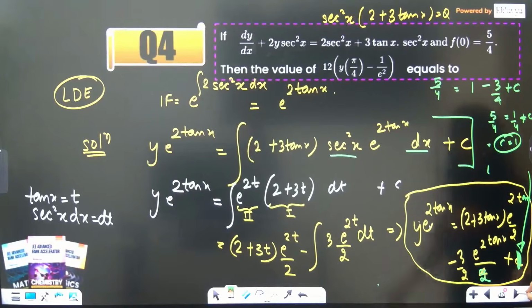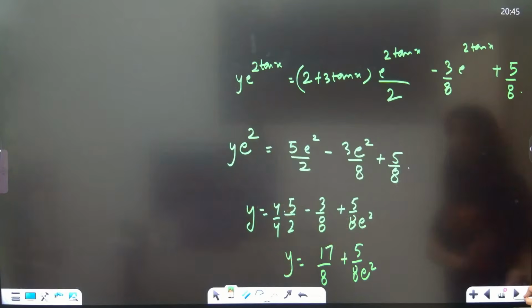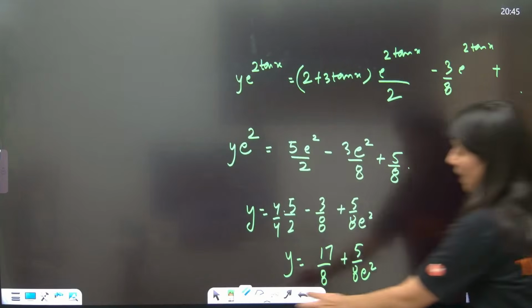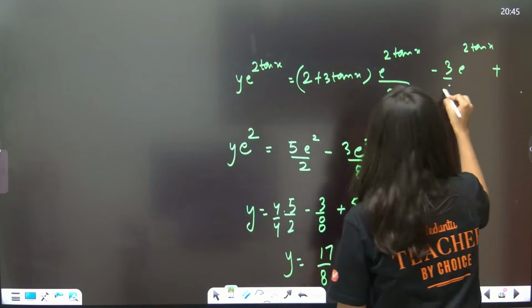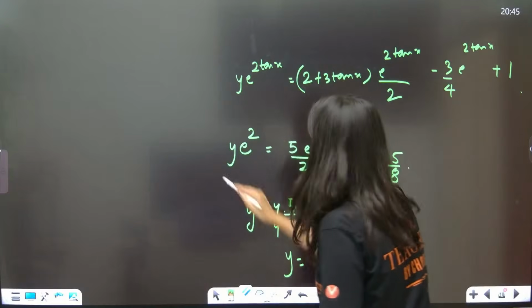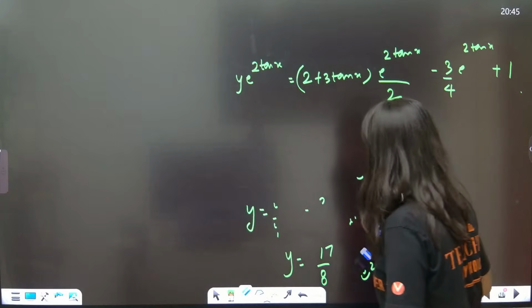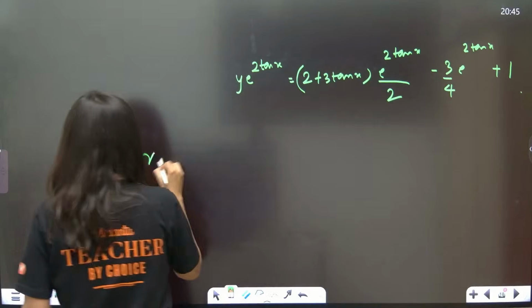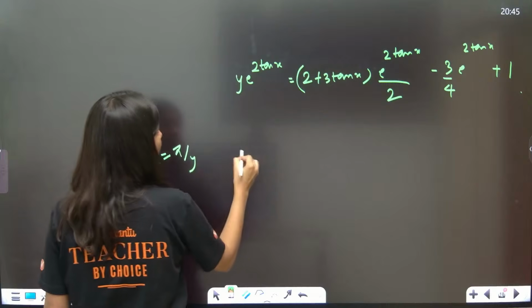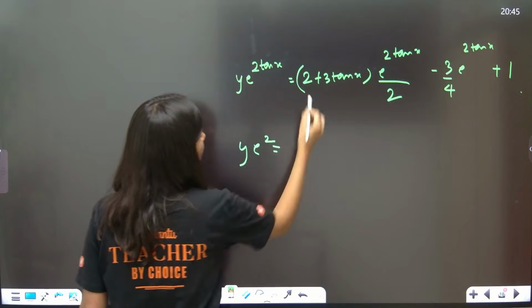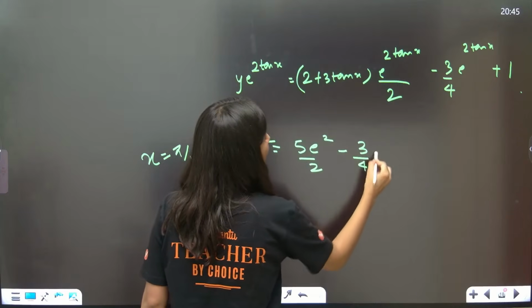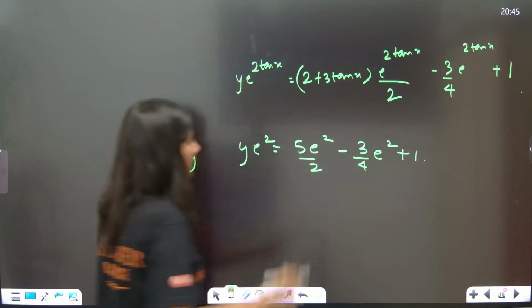So now you have y e power 2 tan x, and c is 1. Only the c part is 1 and this is 3 by 4. Okay, now what are they asking? They are asking to put x equal to pi by 4. Putting x equal to pi by 4 will give me y e square is equal to 5 e square by 2 minus 3 by 4 e square plus 1.